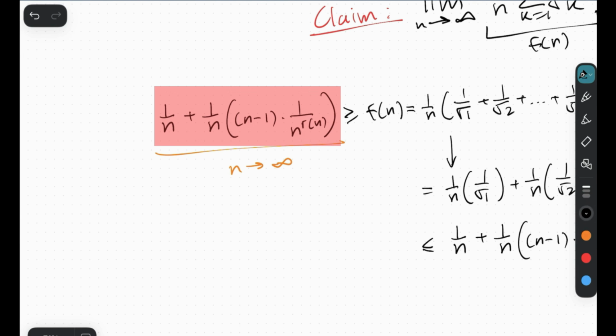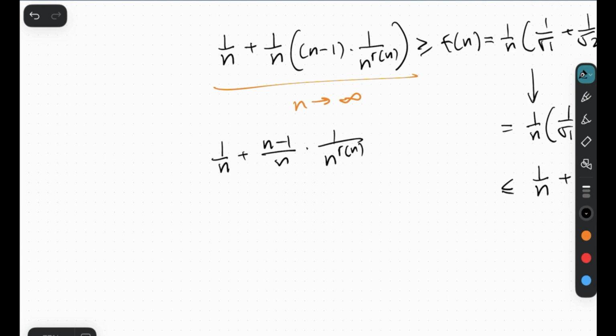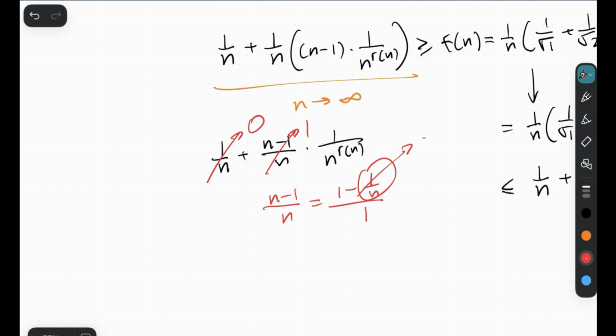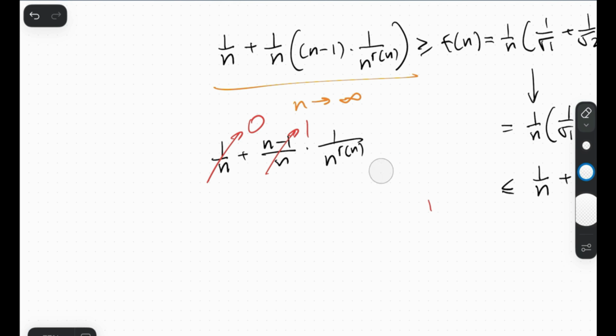Notice that this expression can be written as 1 over n plus n minus 1 over n times 1 over n to the r of n. And then notice that over here, as n approaches infinity, this goes to 0, this goes to 1. As a quick demonstration of why, this is equal to 1 minus 1 over n divided by 1, if you were to divide the numerator and denominator by n. So obviously, this 1 over n goes towards 0, so therefore we just have 1 over 1.